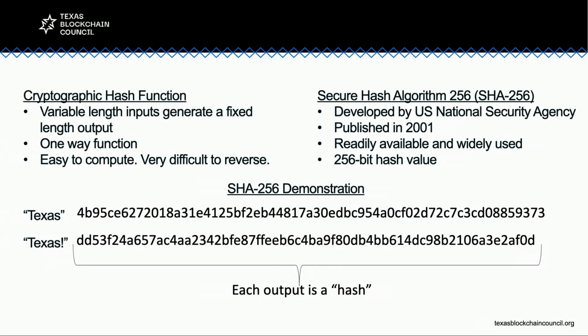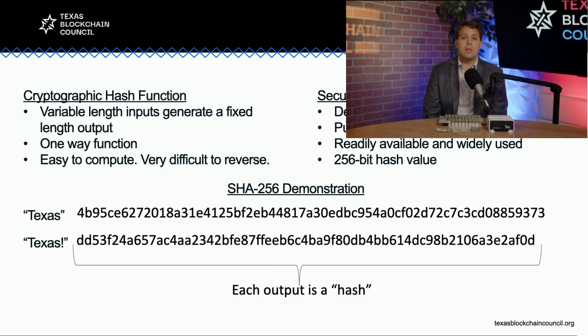So let's look at a few examples, a SHA-256 demonstration. I'll start with the word Texas. You take the word Texas and put it into a SHA-256 calculator, and it will give this output, 4B95CE, and I won't read the whole thing, but you can see there. And what's interesting to note about it is there's really no way that one can easily look at that string of letters and numbers and say, I think that this might be one word, or I think it might start with a T. There's no patterns that are detectable there.